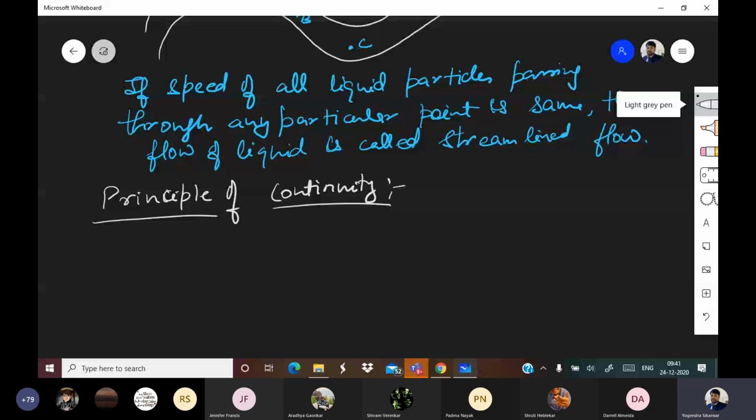Streamlined flow we have talked about. Then the next assumption is that, while we are talking about flow, the liquid is not viscous basically. Please note further, liquid is incompressible.